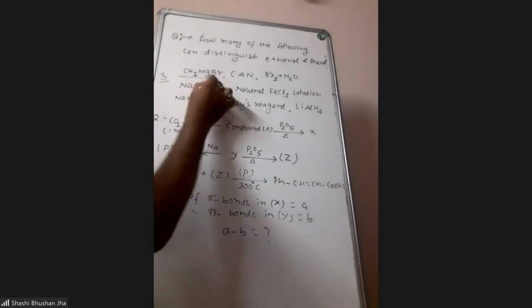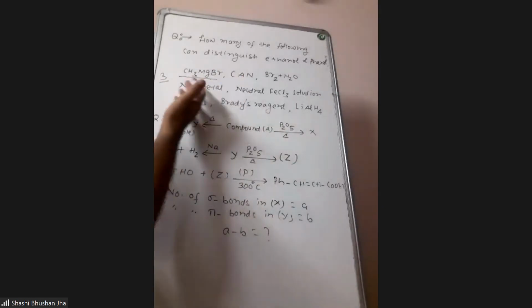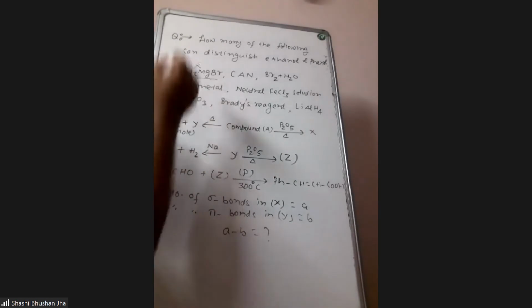Right. Okay, so first question: you have to identify the compounds which will distinguish ethanol and phenol. This is methyl magnesium bromide. When ethanol and phenol are reacted with methyl magnesium bromide, both will give methane gas only. There will be an acid-base reaction. You cannot use it.